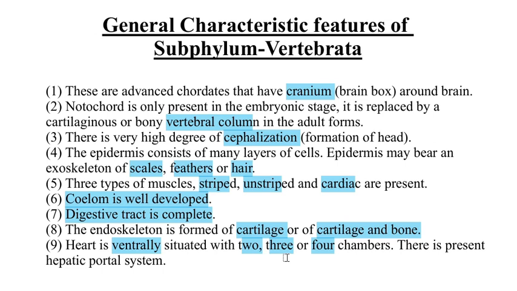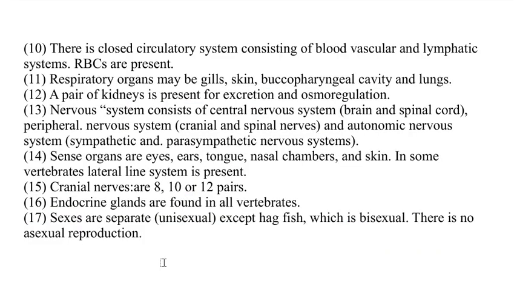The three-chambered heart is present in amphibians, and the four-chambered heart is present in mammals. The hepatic portal system is also present. There is a closed circulatory system which consists of the blood vascular and lymphatic systems. RBCs, red blood cells, are also present here.